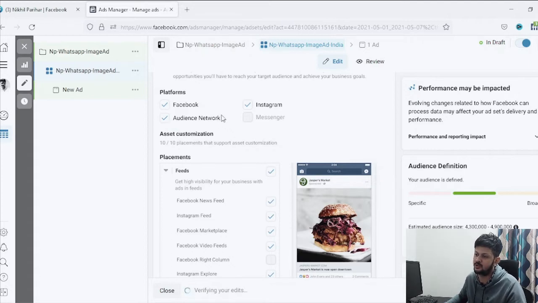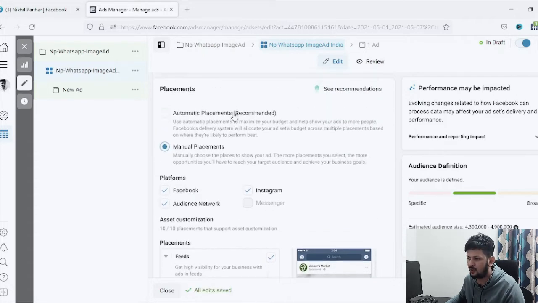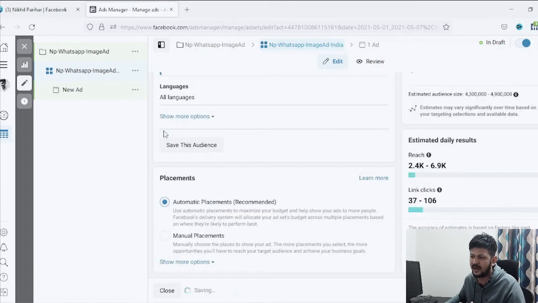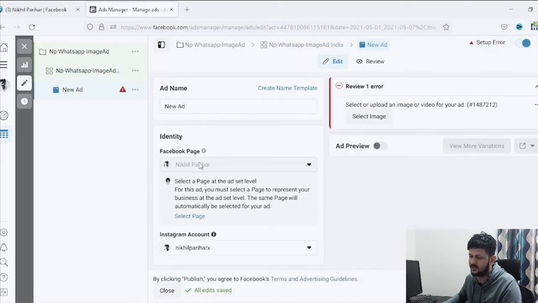You can manually also select the options here. I would go with automatic placement because I want my cost of leads or cost of messages to be very low. So I'll just go with the automatic placement for now here. Okay, so once you're done with this, just click on next, and you will come to the section where you need to create the ad.